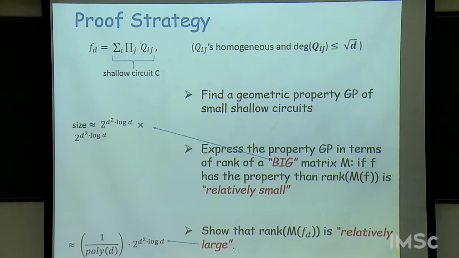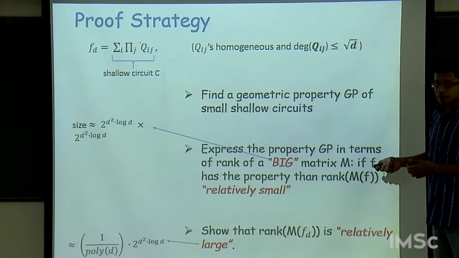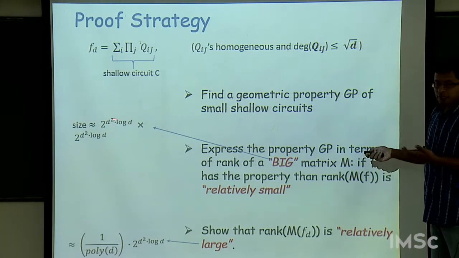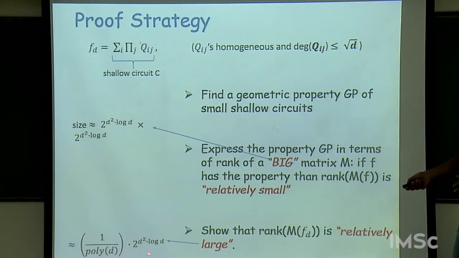And it will turn out that in most of these cases, we will be able to give explicit polynomials where the rank of M of f is essentially close to the size of M of f. The size of the matrix is a trivial upper bound on the rank, and in most of these cases, we will show the rank is very close to this trivial upper bound by a polynomial factor.